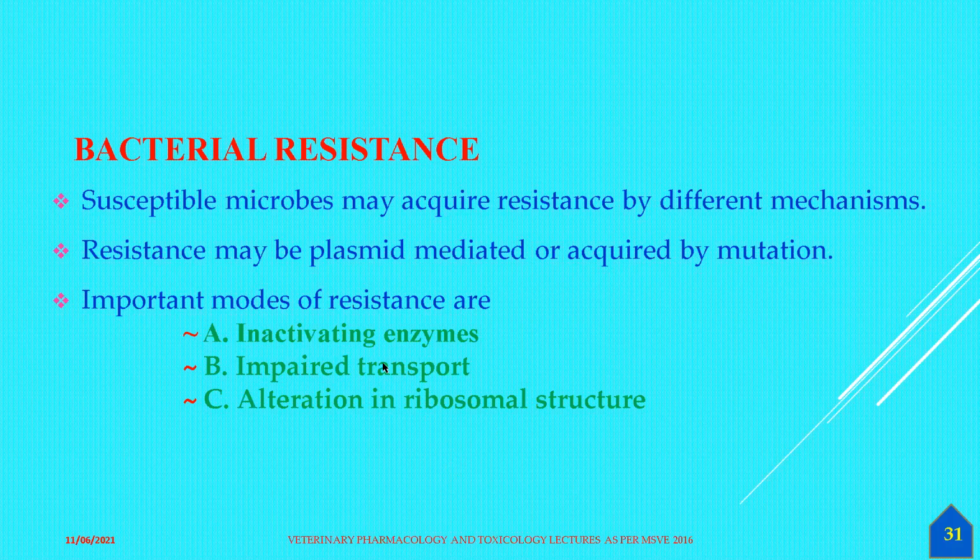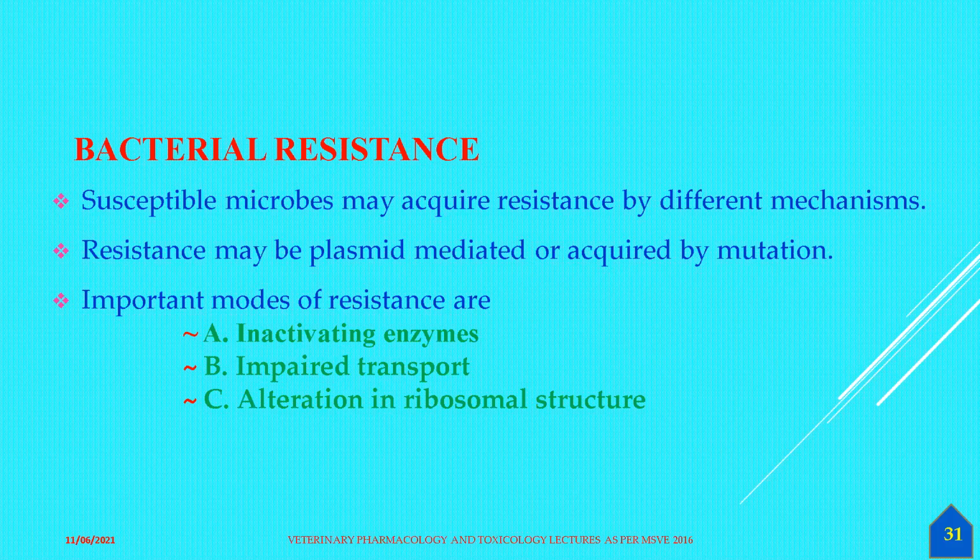The third is alteration in ribosomal structure. Bacteria have 50S and 30S subunits, and the aminoglycosides bind to the 30S subunit, but this binding site on the ribosome will be totally changed.